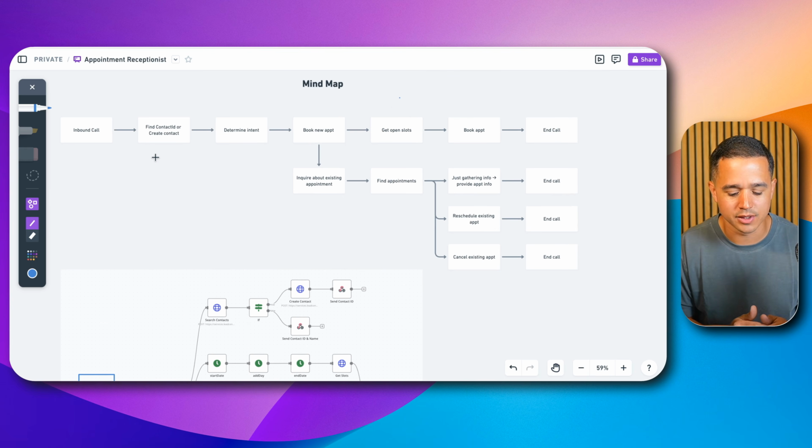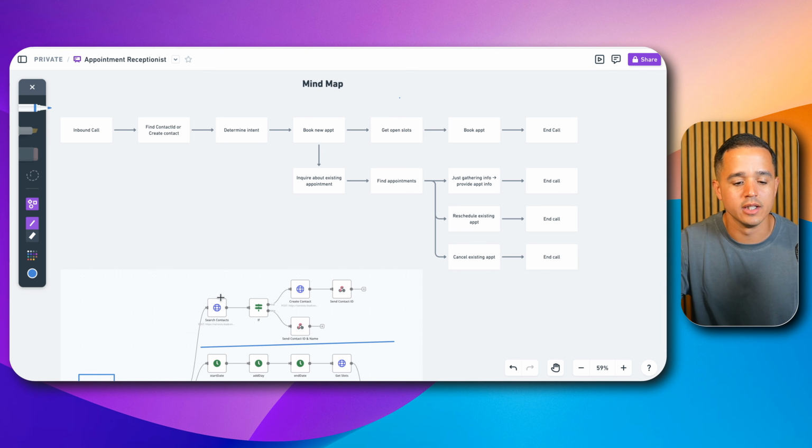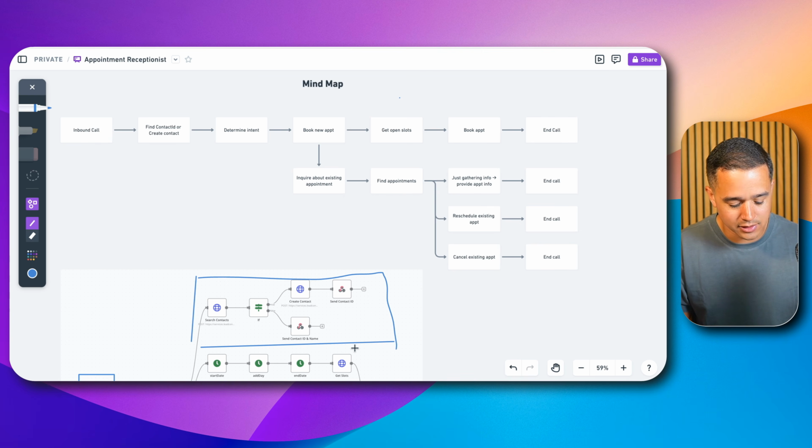Think if you call a doctor's office and it says, hey, press 3 if you want to get to our appointment line. And so if you press 3, what's going to happen is it's going to ring the appointment line. And let's say that this voice AI agent, this voice AI receptionist that we created is on the other end of that appointment line. Here's what's going to happen. First and foremost, as soon as that inbound call comes in, we are going to either search for the contact ID or we are going to create the contact. So assuming that the contact doesn't exist, we'll create a new contact, but if the contact does exist, then we're just going to provide the contact ID from our CRM, Go High Level, to the voice agent itself, so it has that data so we can use it later.